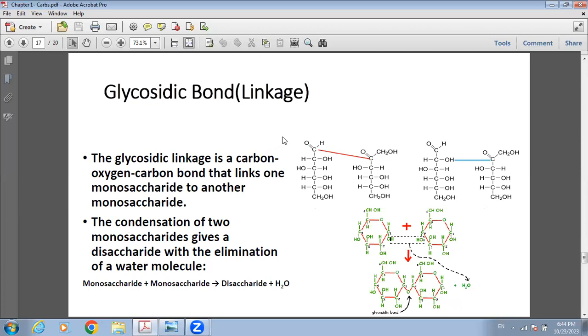So when a monosaccharide, like here, glucose, combines to another glucose molecule or another fructose, in this case it is combining to a fructose, they produce a disaccharide with the release of a water molecule. So any 2 monosaccharides, when they link to each other, form a disaccharide, they form a glycosidic bond.